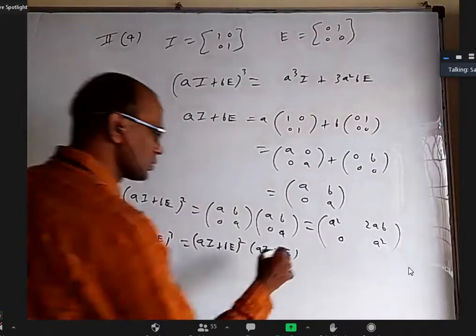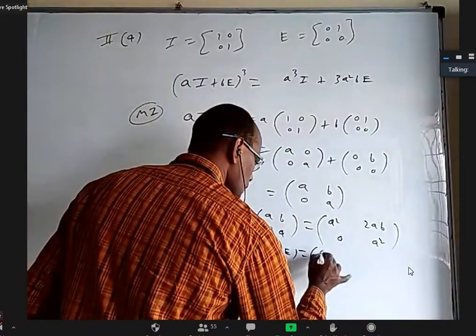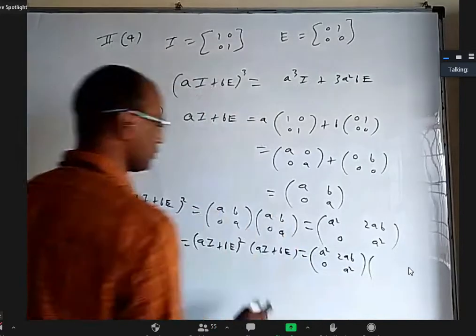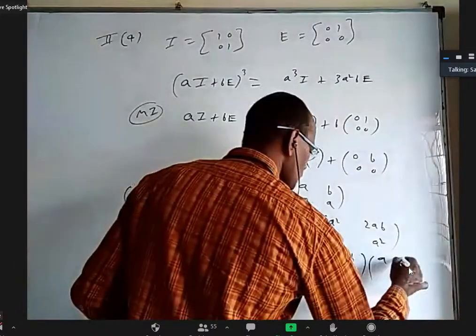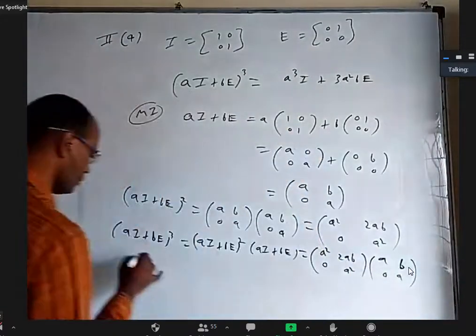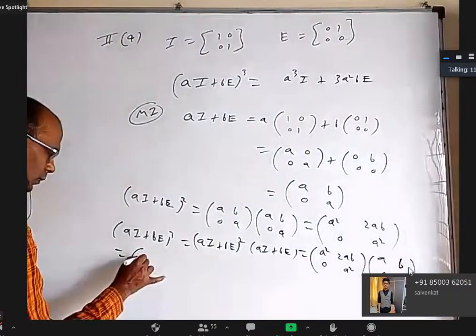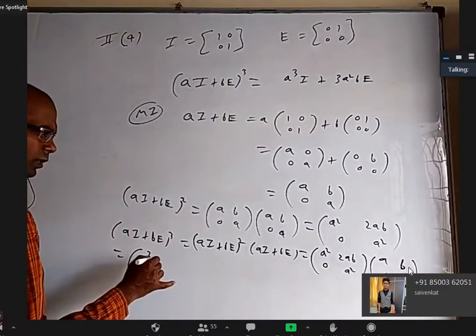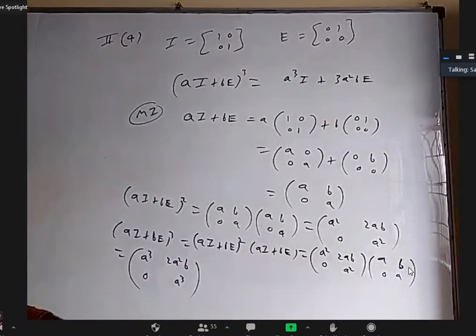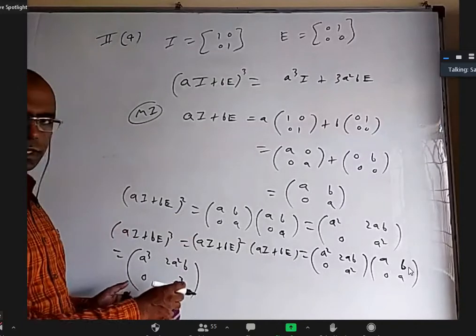Okay, now this is A square, 2AB, 0, A square, and what is A plus B? AB, 0, A. A cube. Yeah. 3A square B, 0, A cube. 2A square B. Okay. 0, A cube. Now what you can do? You can leave this one here.